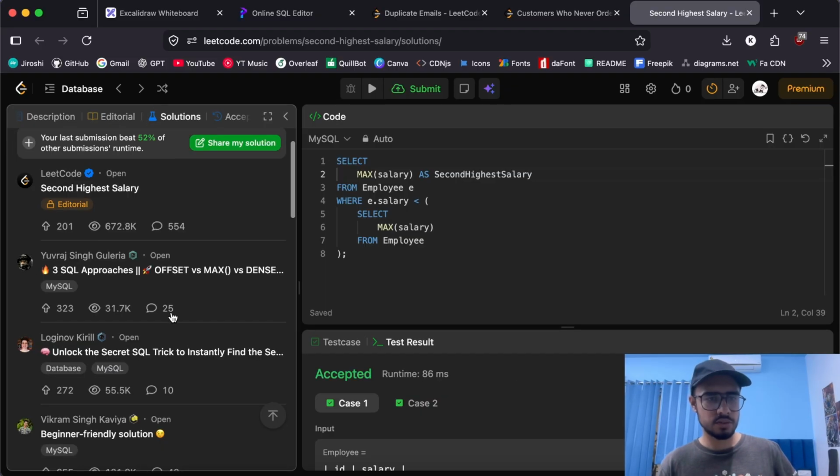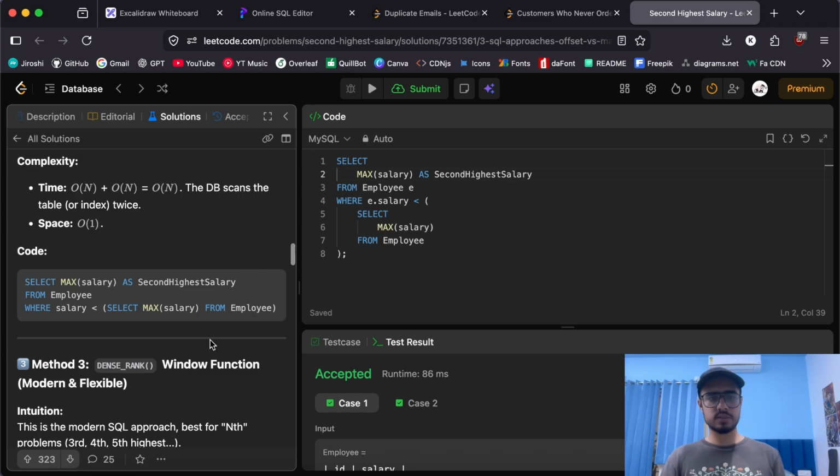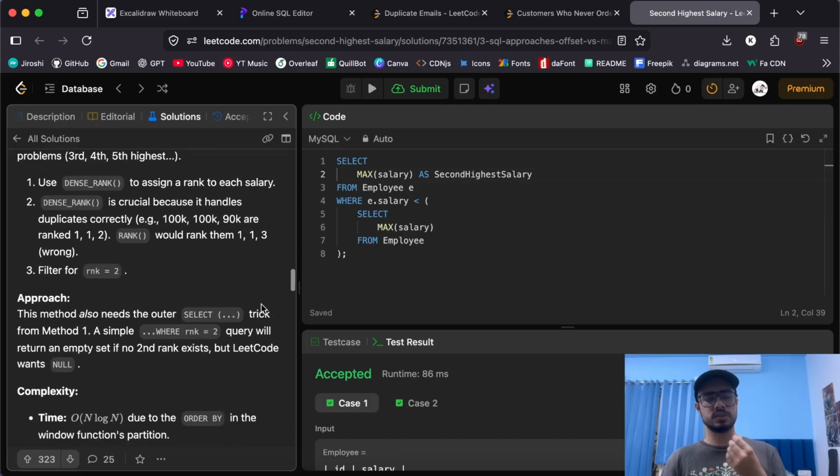So if we look at the solution that the guy had to offer, yeah, it is just the same. It selected salary, a second highest salary from employee, and the salary should be less than the subquery, the max highest salary. Yeah, just like that we can apply different approaches. Now there is another approach.